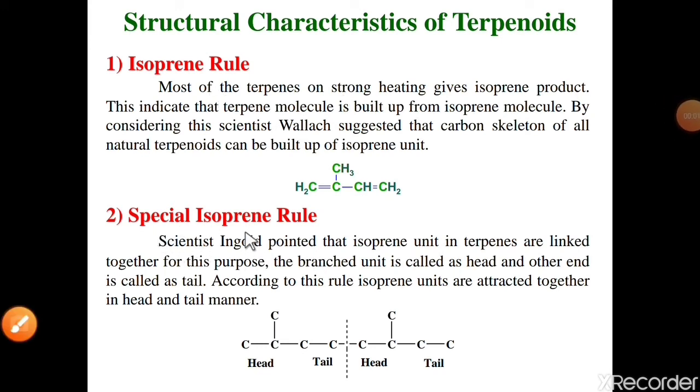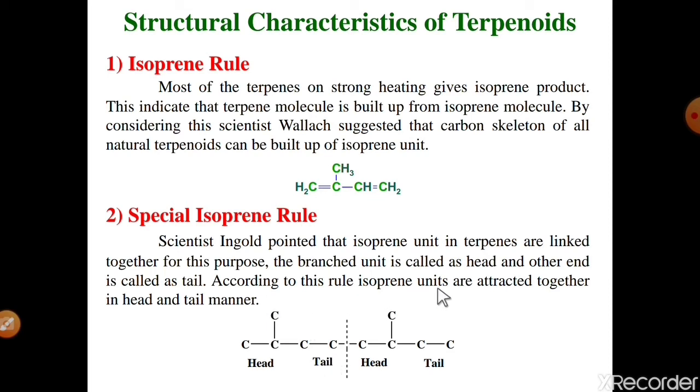Okay, then number second is the special isoprene rule. This special isoprene rule is based on the joining of two isoprene units. The scientist Ingold pointed out how the isoprene units in terpenes are linked together. The branched end is called the head and the other end is called the tail.